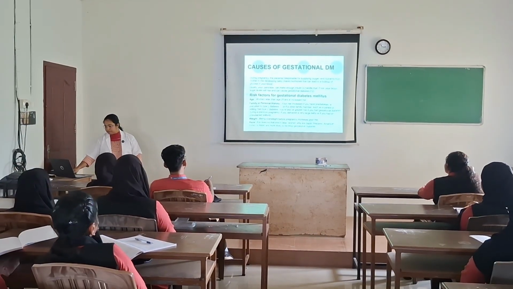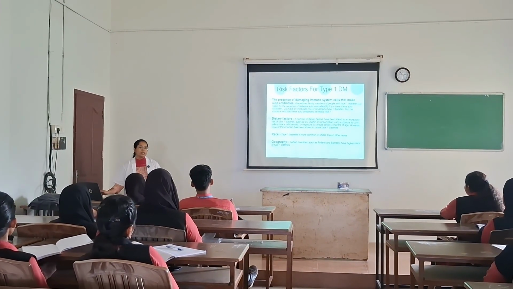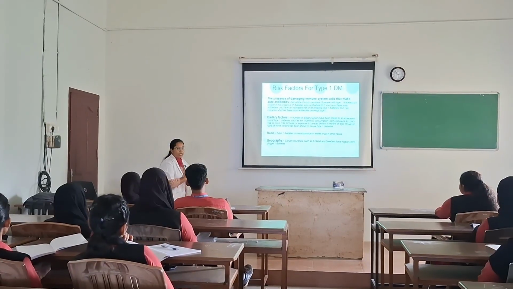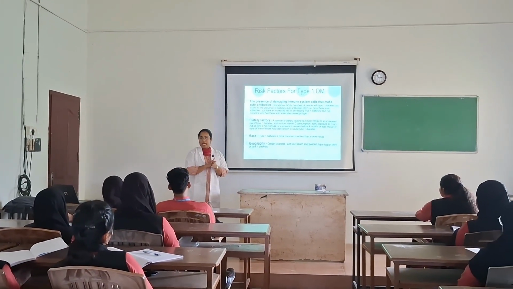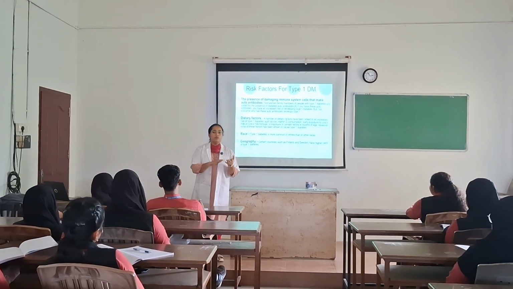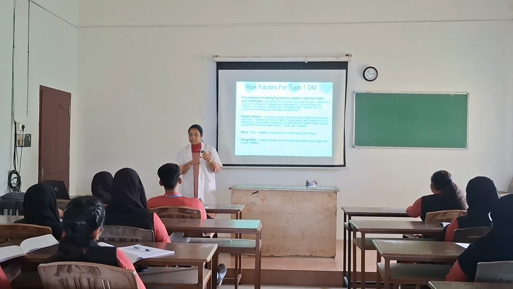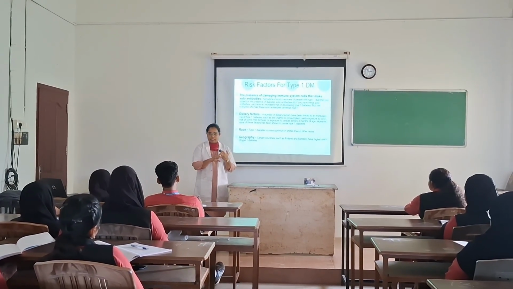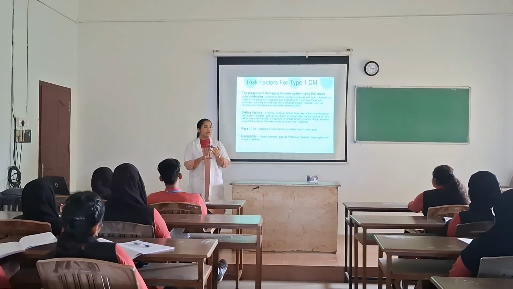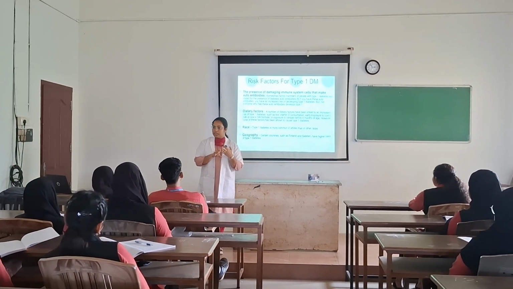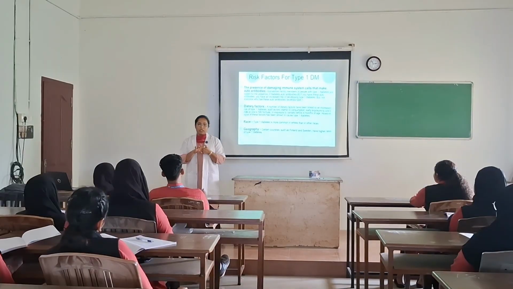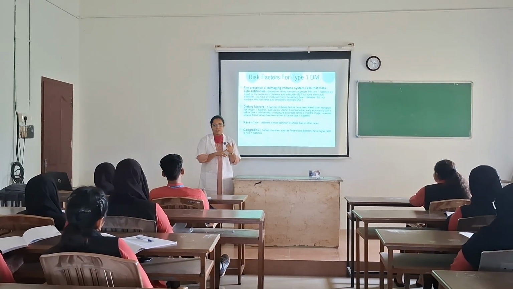Okay, that's all about today's class. We can just brief it. So we have already told about diabetes. It is a metabolic disorder which is characterized by hyperglycemia, and we have discussed the signs and symptoms. Main signs and symptoms are polyuria, polydipsia, polyphagia, weight loss, blurred vision, slow healing of wounds, and all.